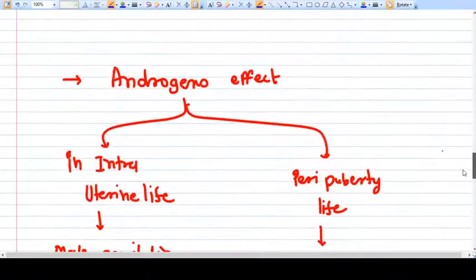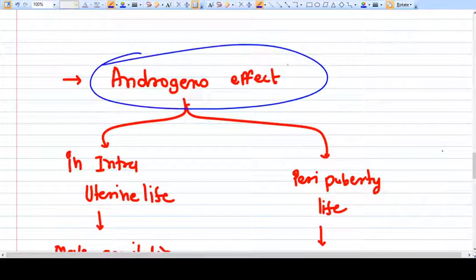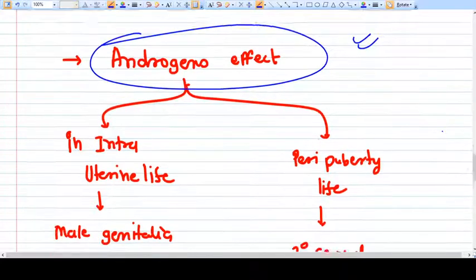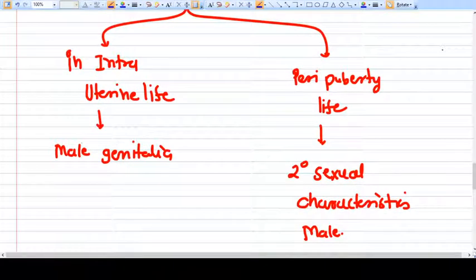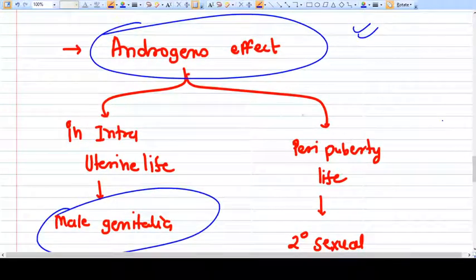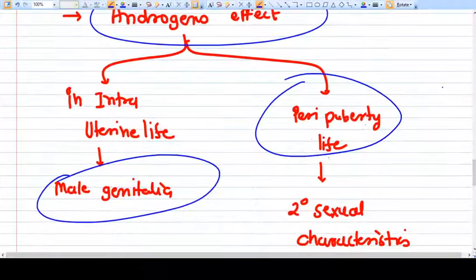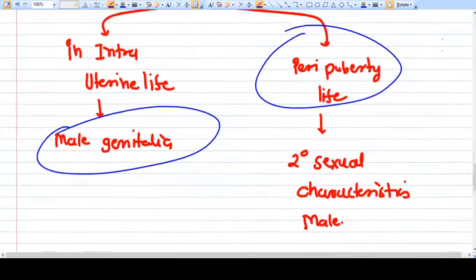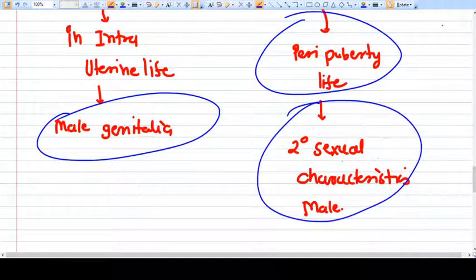Now I want to talk about androgens. Androgens are the hormones which make changes in the physical phenotype. For example, if androgens are dominant in intrauterine life, the baby will have male genitalia. If androgens are dominant in peripuberty, then the secondary sexual characteristics will be male.